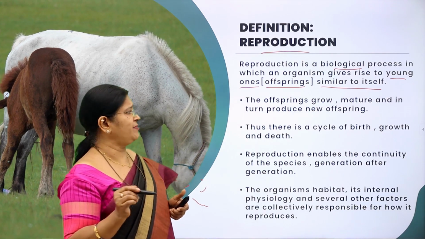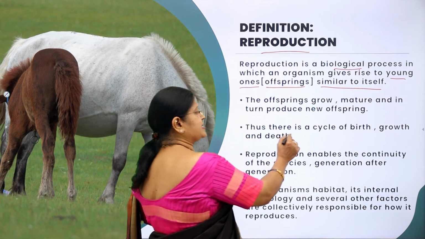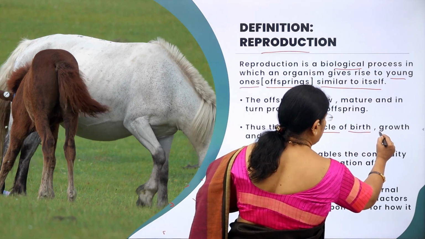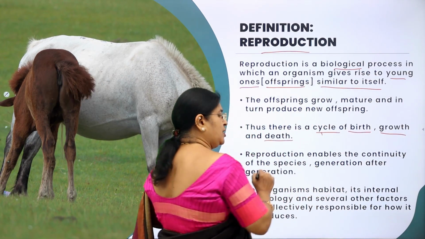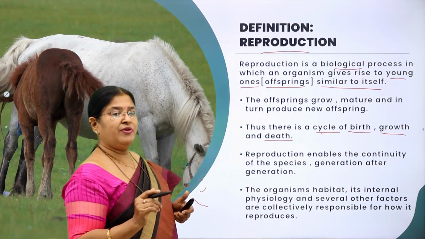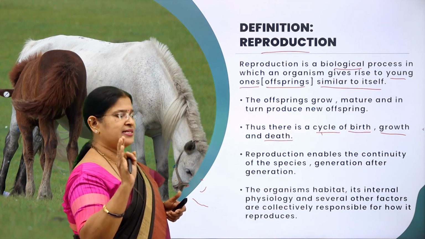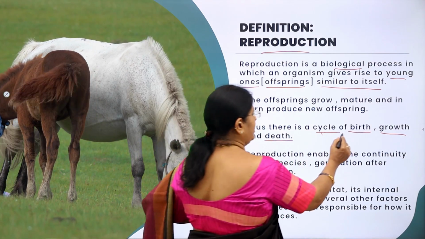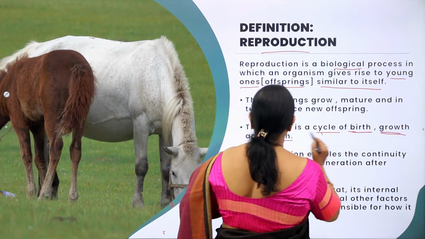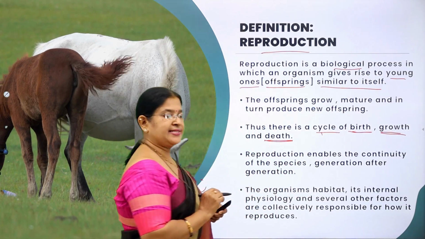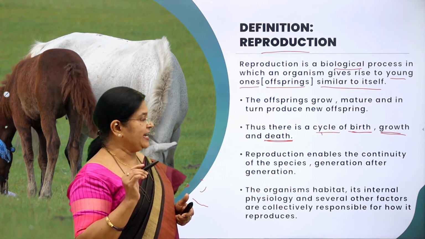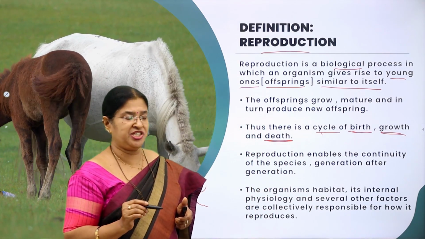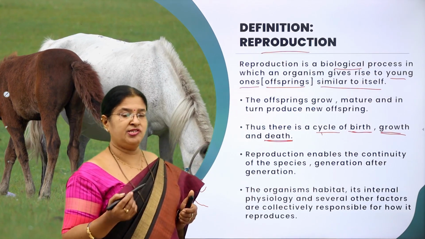What is the cycle otherwise called? So there is a cycle of birth, growth and death. So any organism will come across three very important stages. What are the three important stages? One is birth, growth and death. As I said, reproduction enables the continuity of the species generation after generation.